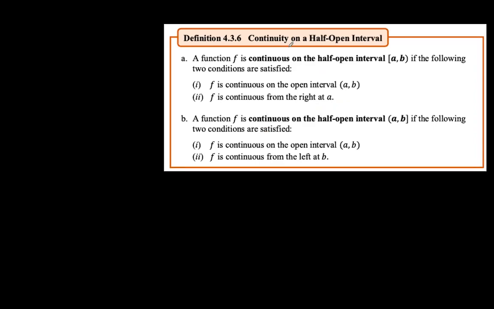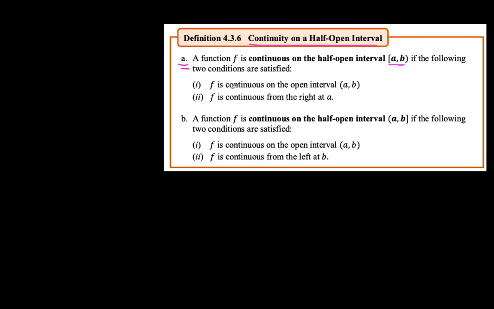Next, continuity in a half-open interval. Ito na, may half-open interval, may closed, may open interval. So again, the definition is very literal from the given name of the concept. So a function f is continuous on the half-open interval like this, okay, if the following two conditions are satisfied.